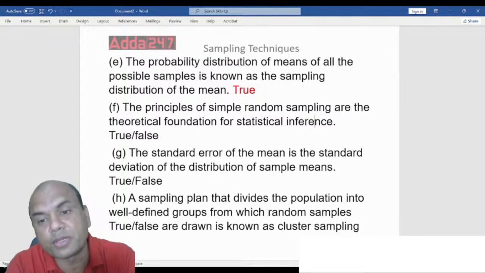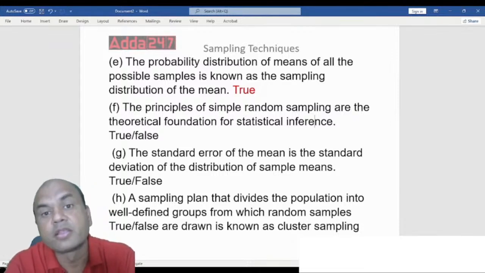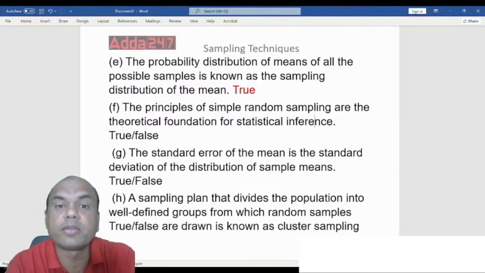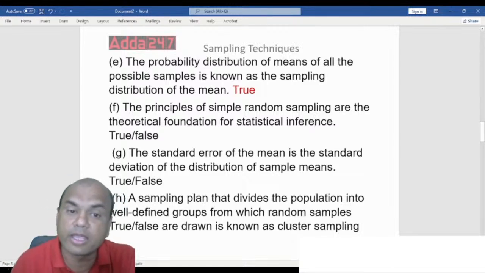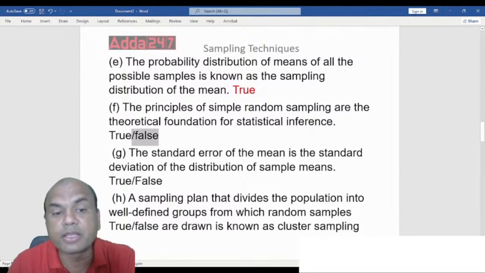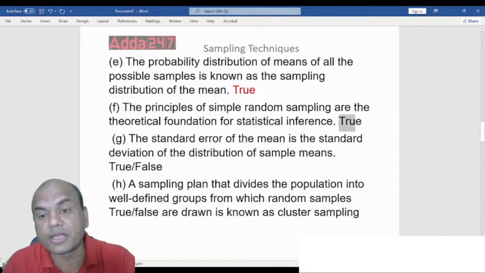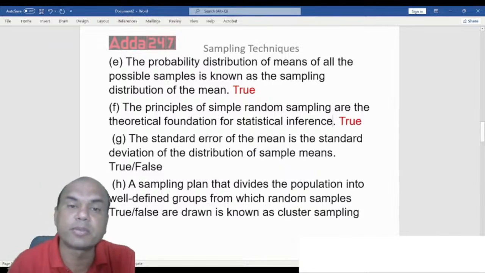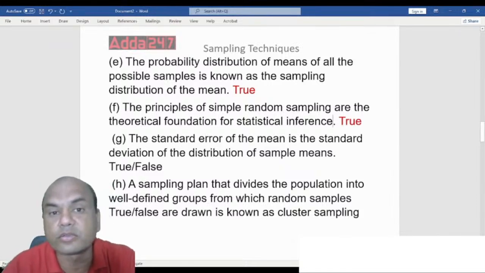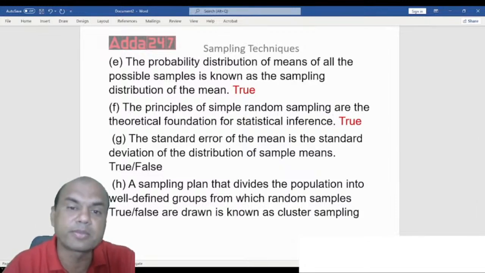The principles of simple random sampling are theoretical foundation of the statistical inference. Suppose if I have to find any inference of any population, so for that the best method is simple random sampling. So that is true. Again, true. Remember, simple random sampling is the best sampling. All the remaining ones like cluster or systematic or stratified, these come later. But basic is simple random sampling.